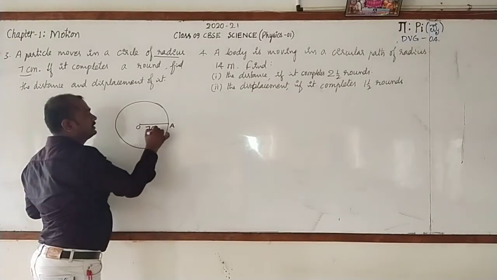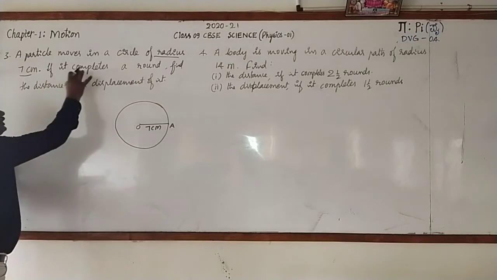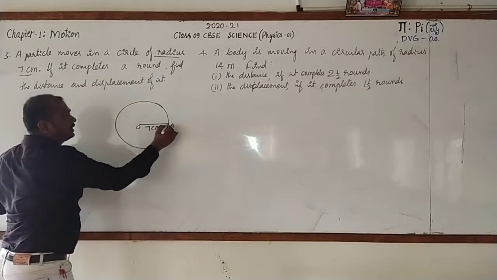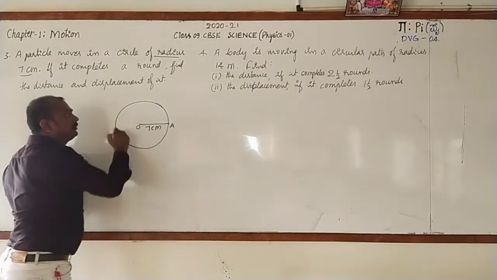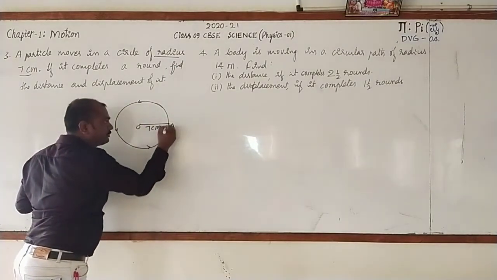It is 7 centimeters. If it completes one round, with the initial position called A, that means it comes back to the same position.